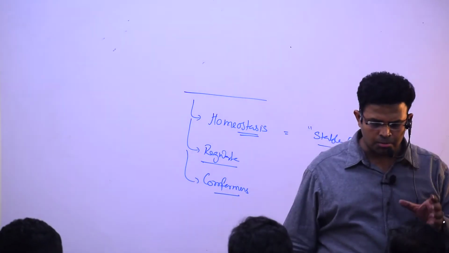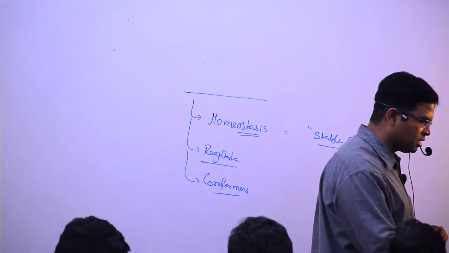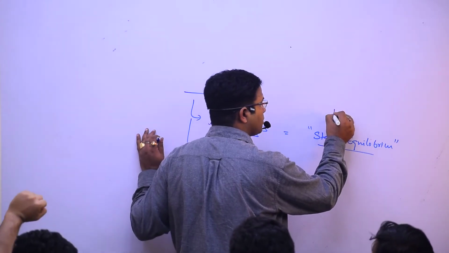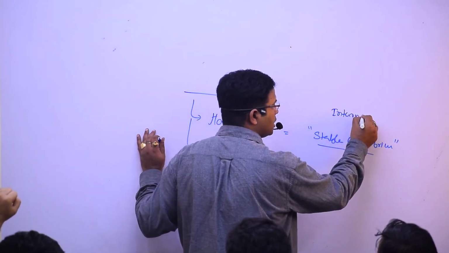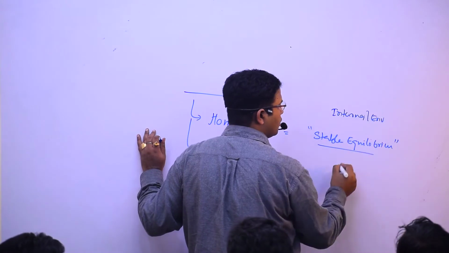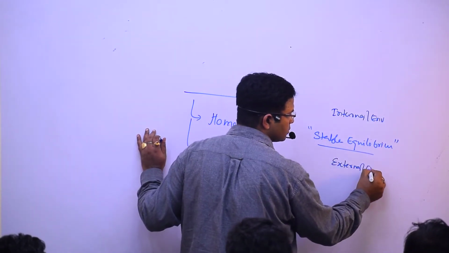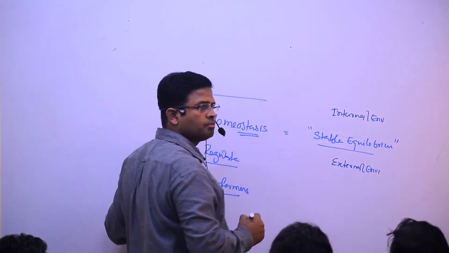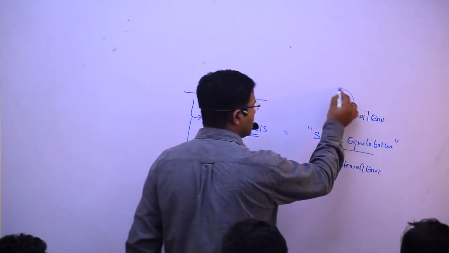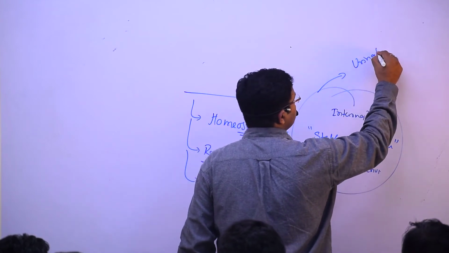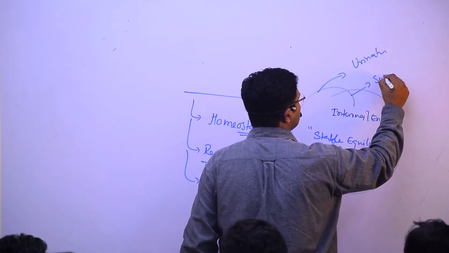Maintaining a stable equilibrium for a species between which two environments? Internal environment and... yes. So in this, what did we see? Urination, we have seen, and sweating.